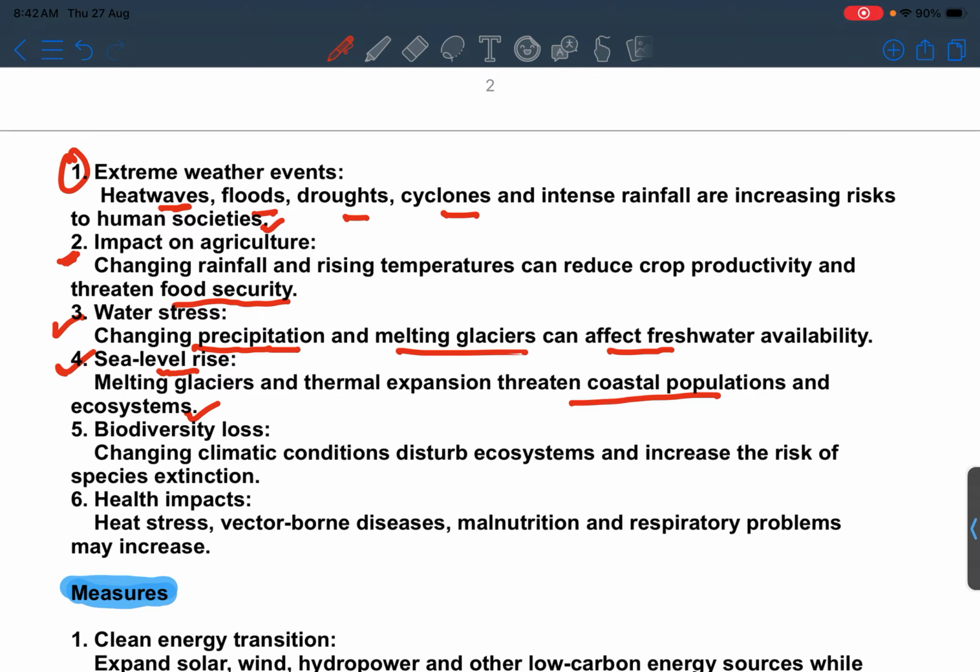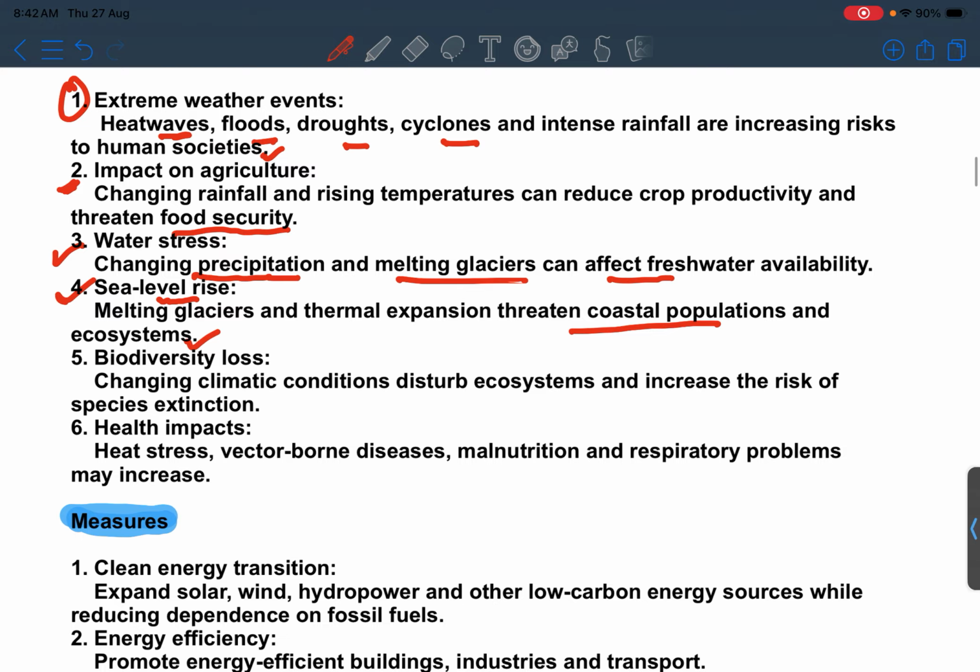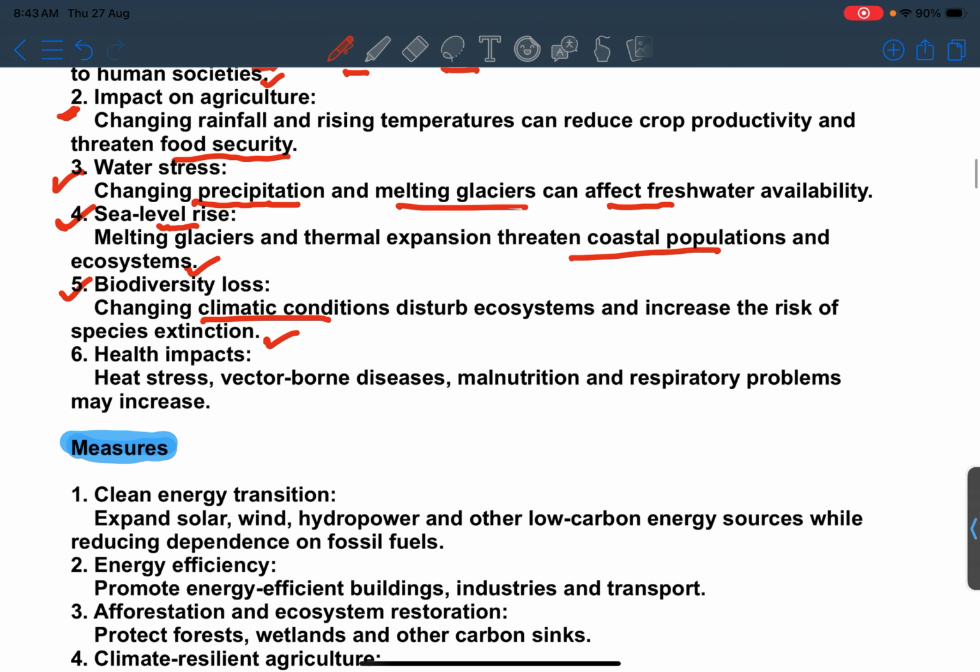Now the next one is biodiversity loss. Changing climatic conditions disturb ecosystems and increase the risk of species extinction. For example, if a bacteria survives in 10 to 20 degrees Celsius temperature, and due to greenhouse effect the temperature rises to 40 to 45 degrees Celsius, that can ultimately lead to extinction of that particular species. So biodiversity loss is also there. And when we talk about the health impacts, heat waves are most prominent nowadays.